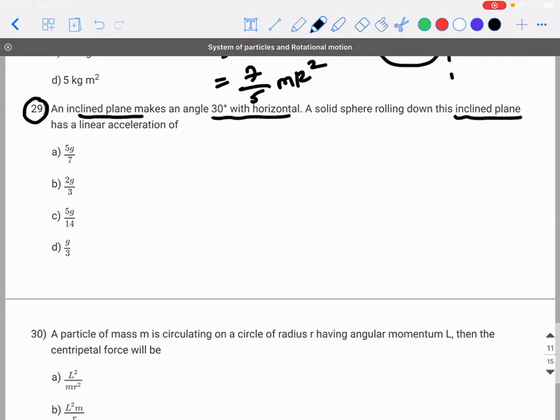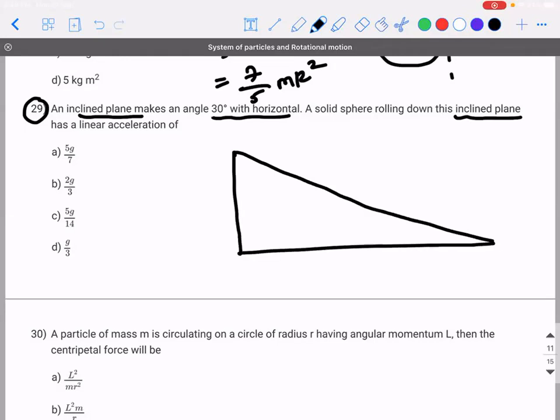Torque is equal to I alpha. So listen to this. If I take this as theta, that's what they told, with the horizontal. There is a circular object of mass m and radius r, which is revolving about this axis, let's say with an angular acceleration alpha, and the acceleration of the center of mass, I will call it ACM.